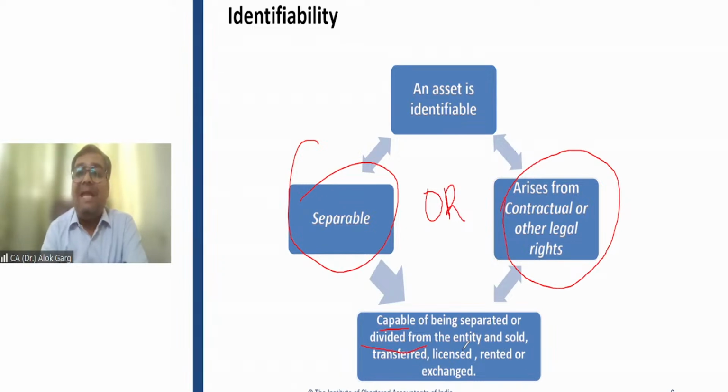Normally, whenever you are paying money to buy an intangible asset, the identifiability criteria is a rebuttable presumption. It is considered as met. Why? Because whenever you are purchasing, either a contractual or legal right will be there. Is that clear? Is that clear, friends? Is it clear or not clear?